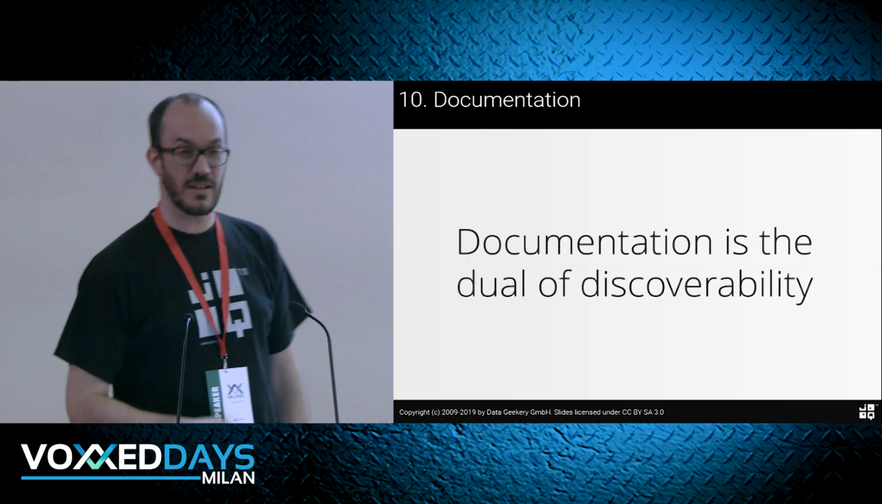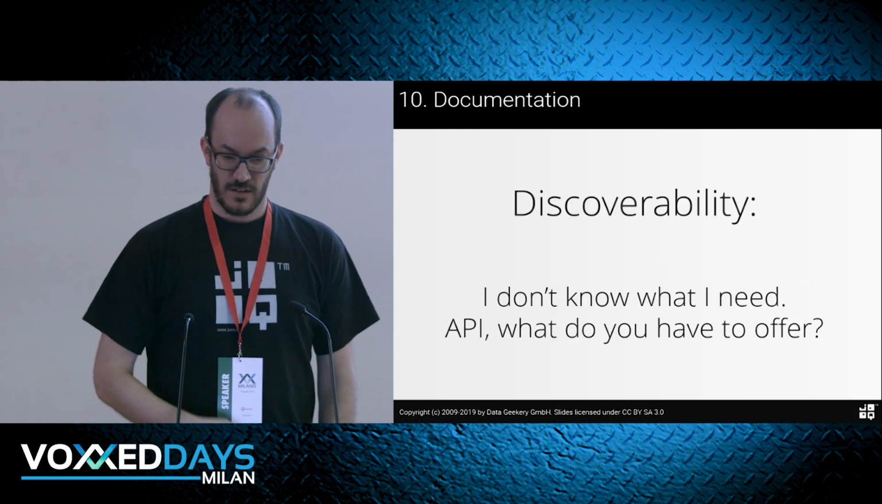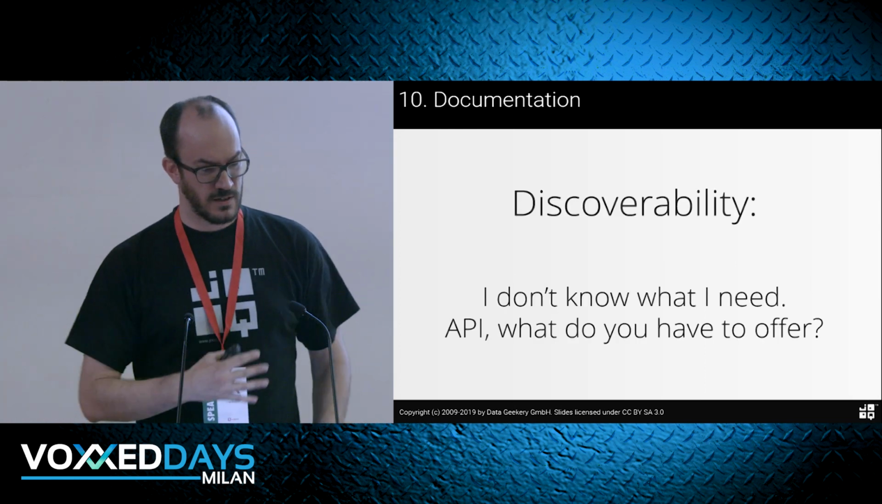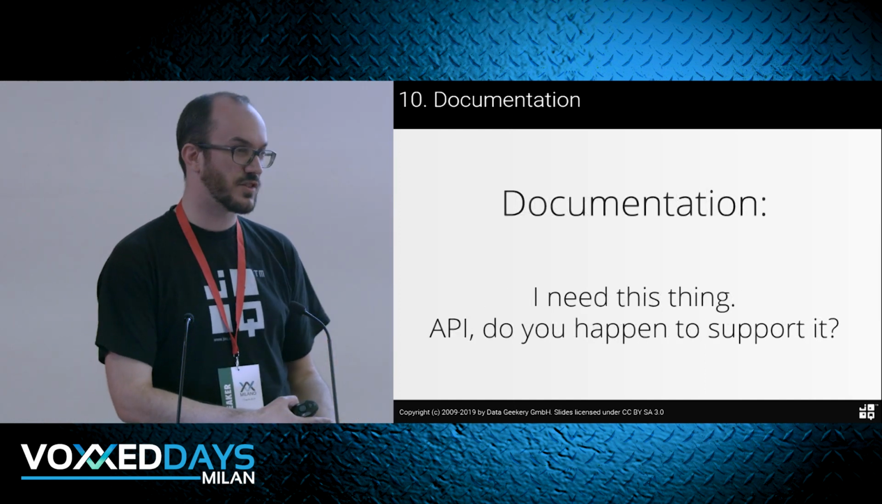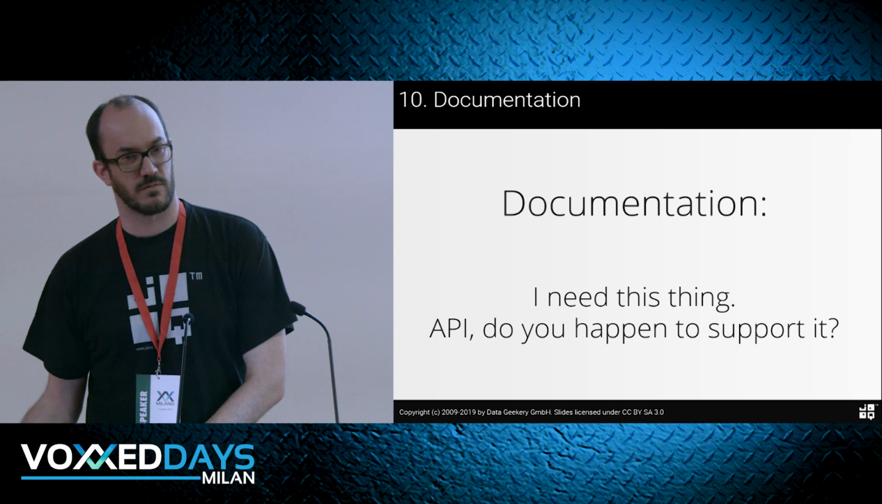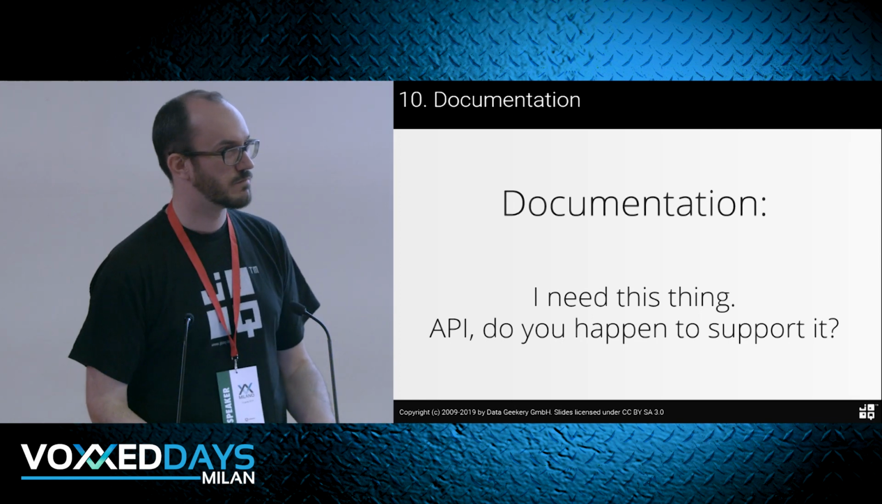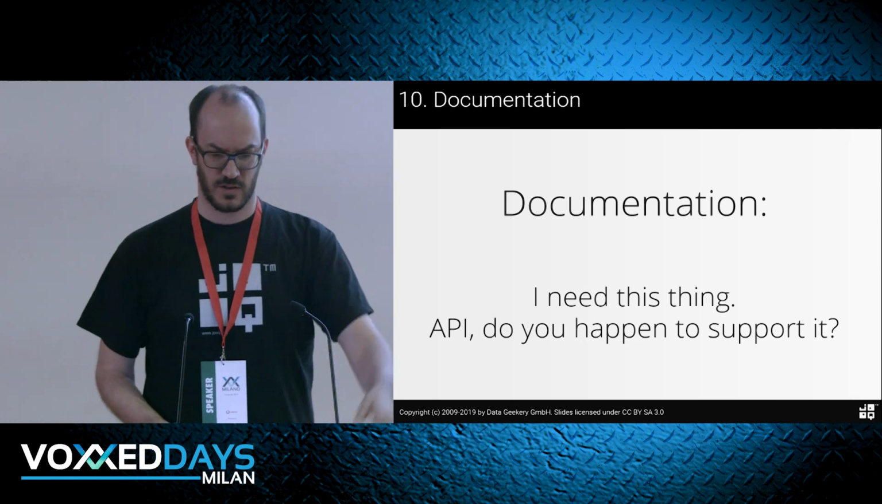I'm joking, of course, but it's the dual of discoverability. Discoverability means I don't know what I need. API, what do you have to offer? And documentation is, I need this thing. API, do you happen to support it? You need both, right? You need documentation, but it's for a different use case.